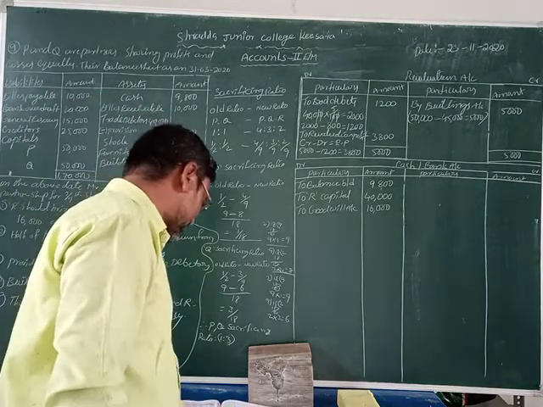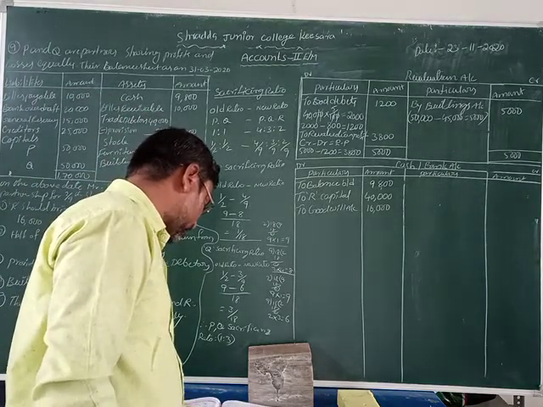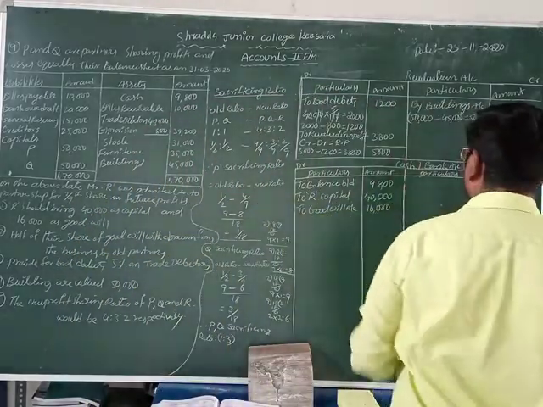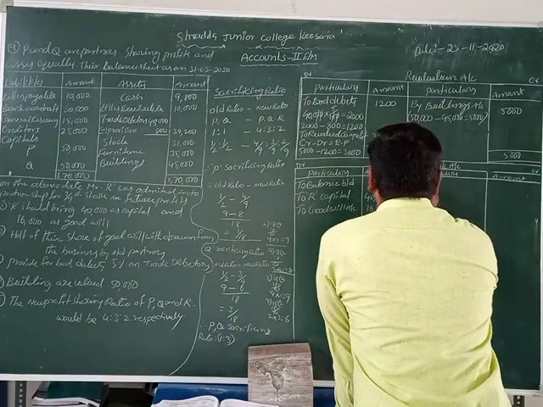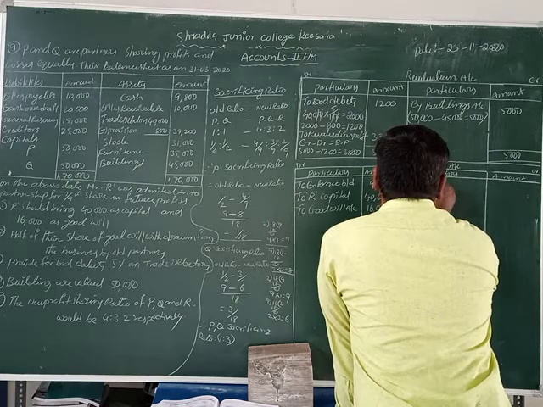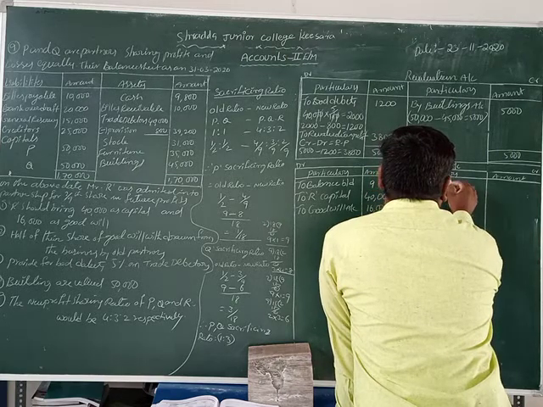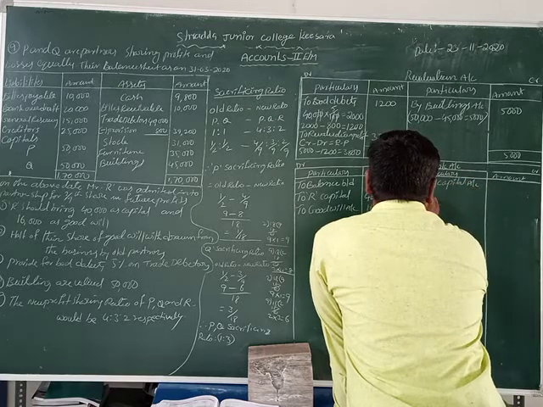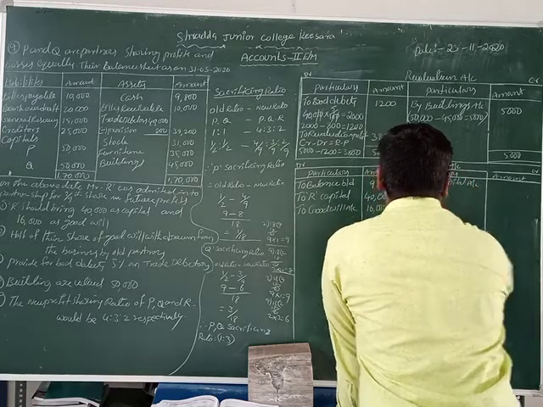Then we can calculate the amount of goodwill, students. Now we can distribute the goodwill. Who is the first one? P is buying, to the capital account. What is the goodwill value? 16,000 rupees.